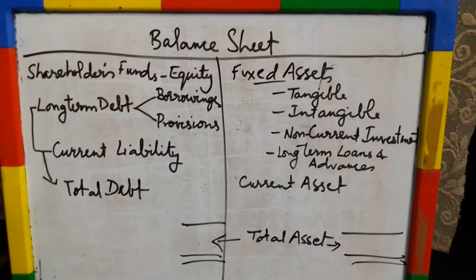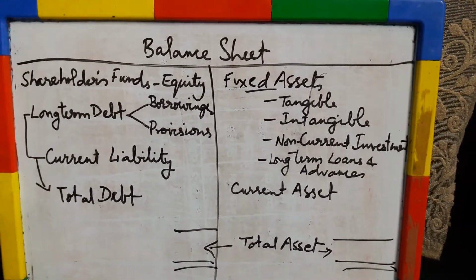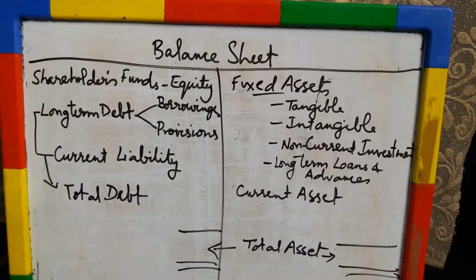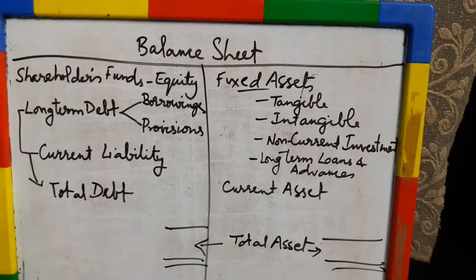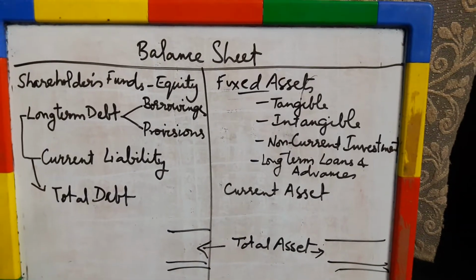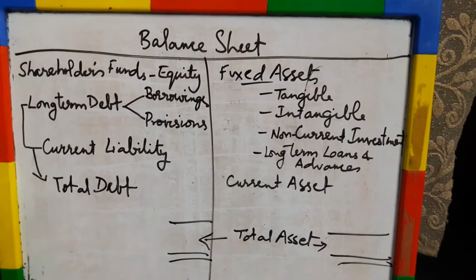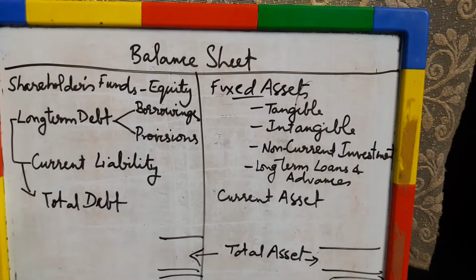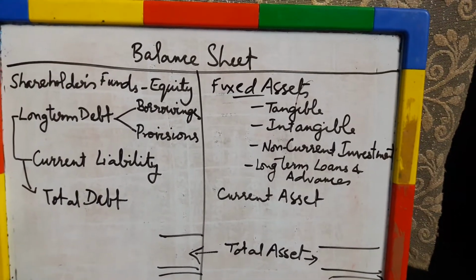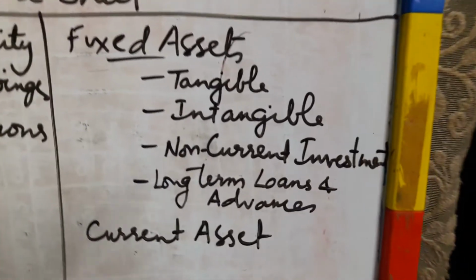Now, this I have very specially prepared for all of you. This will solve a lot of your problems in ratio analysis. It will be used again and again. So that is why I want you to see how the various things will be visible in the balance sheet. Now let us begin with the asset side.